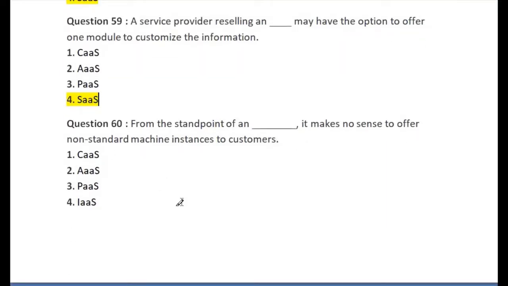Question number 60 is, from the standpoint of a blank space, it makes no sense to offer non-standard machine instances to customers. The right answer of question number 60 is option number 4. This is the right answer of question number 60.